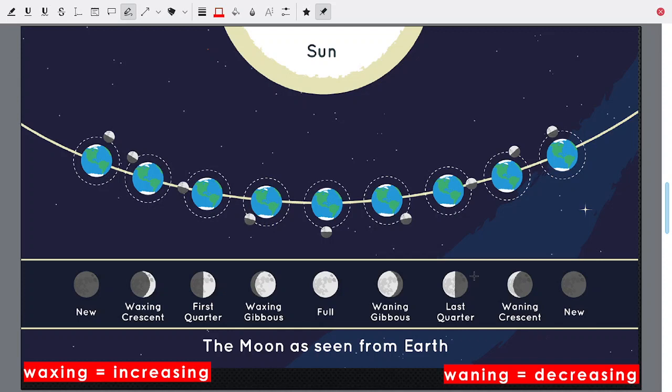Now we have the moon. See, there is the moon going round the earth. This is called orbiting. And this is the sun, which is giving you light.